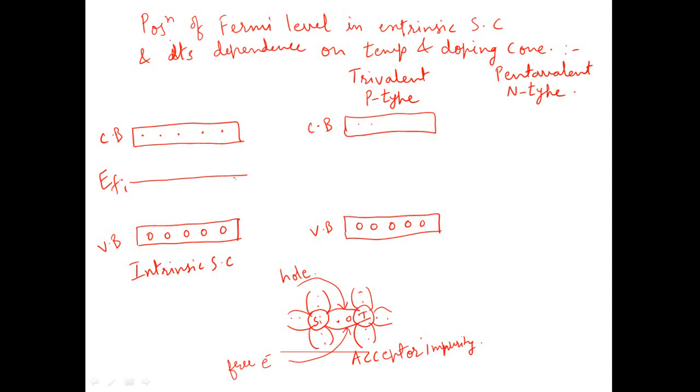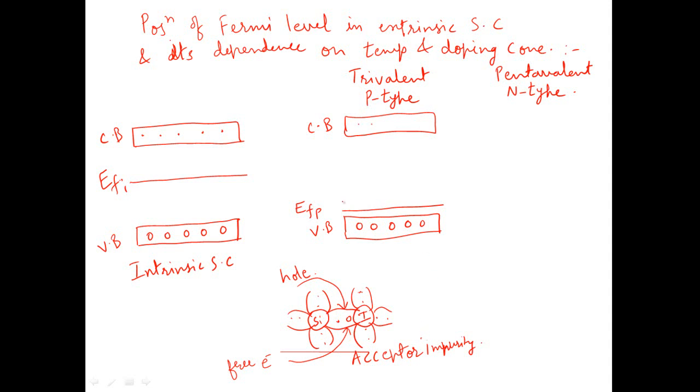So as the position of Fermi level depends upon the concentration of charge carriers, and here the concentration of holes is more, the position of Fermi level for p-type semiconductor shifts near to that of the valence band. And further, to be more specific, in order to form this p-type semiconductor, we dope it with acceptor impurity.